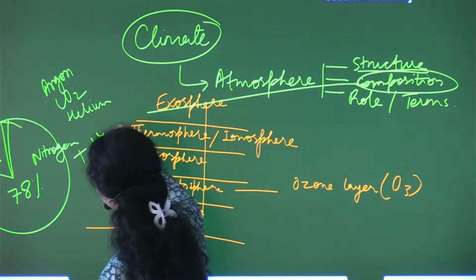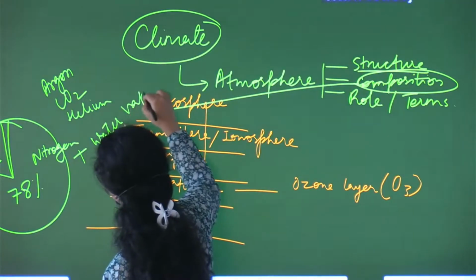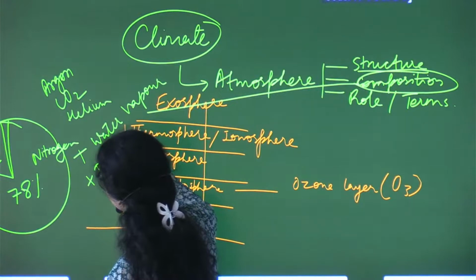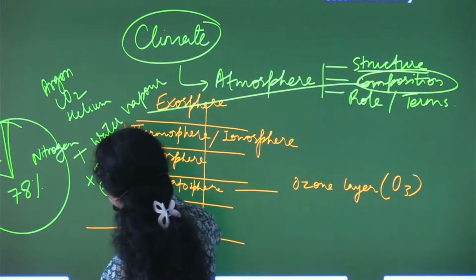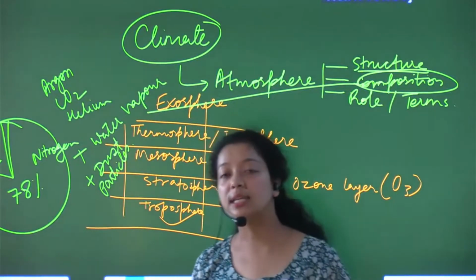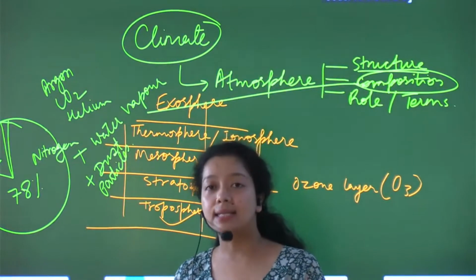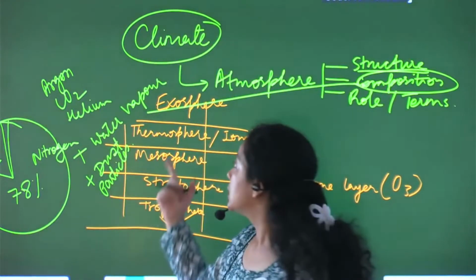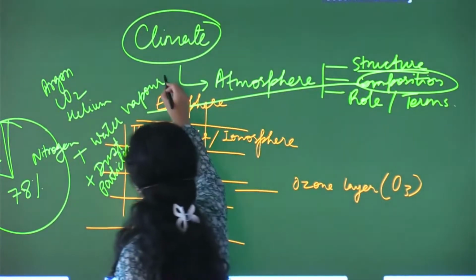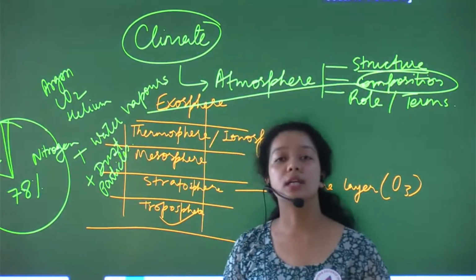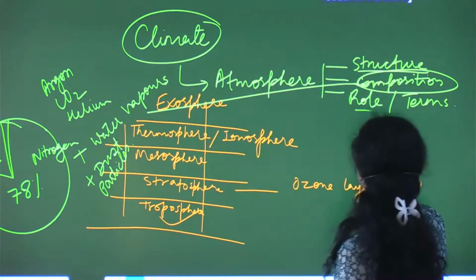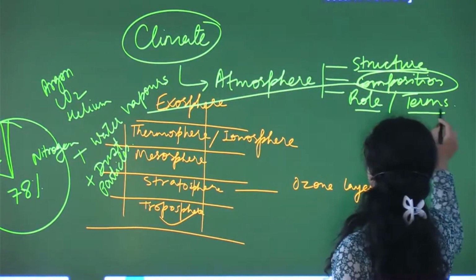We have water vapor and dust particles, fine. So it is quite important to understand that beside gases, we have water vapors and dust particles present in our atmosphere composition, fine.